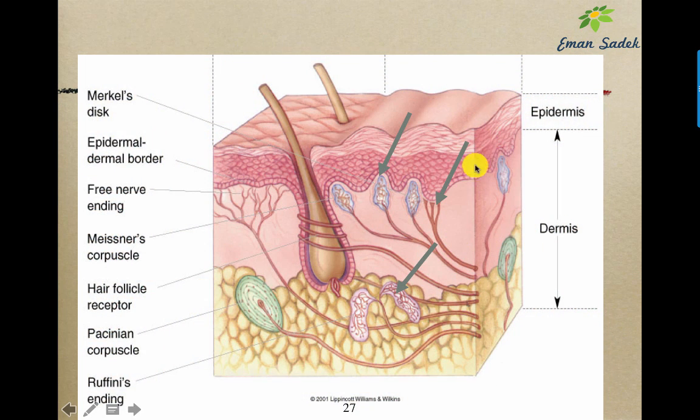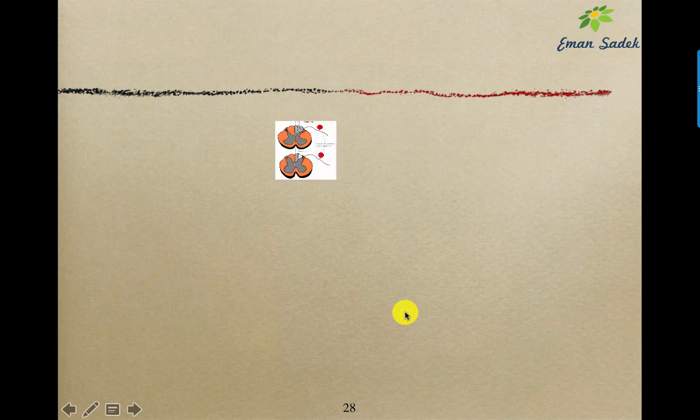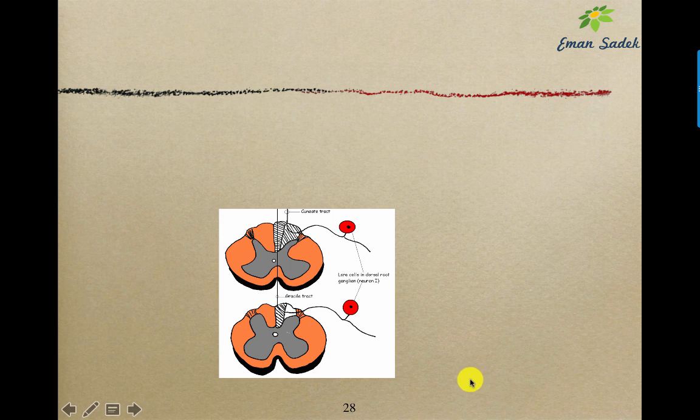For the fine touch, we have 3 receptors. We have Merkel disc, we have Meissner corpuscle, we have Ruffini corpuscle or Ruffini end organ. Here we have 3 receptors for the fine touch. These receptors will carry the impulses through the peripheral branches of the first order neuron. What is the first order neuron? It is present in the dorsal root ganglion, which is a spinal ganglion.